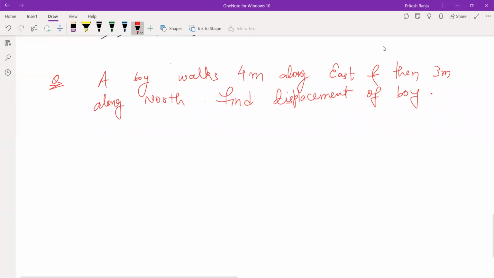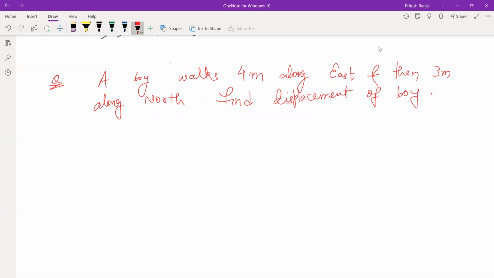Five meter is wrong. जो सिर्फ 5 मीटर कह रहे हैं, they are not right. I have asked displacement. So displacement includes direction also. So you have to state the direction also. If you just say 5 meters in the exam, it will be completely wrong.